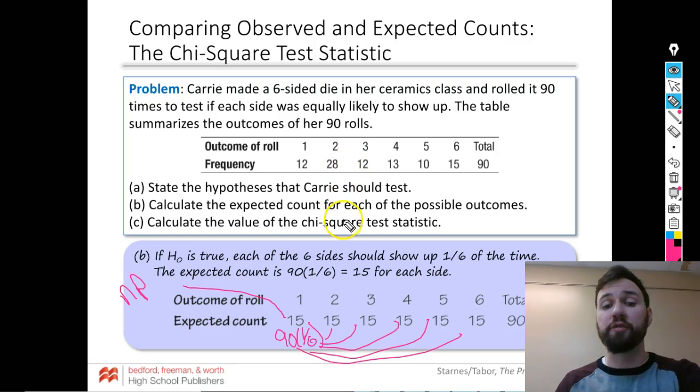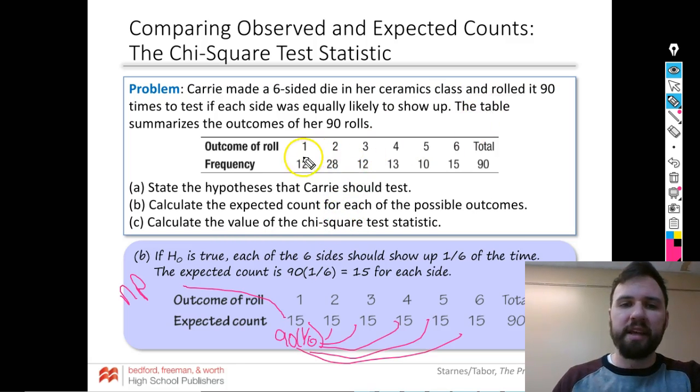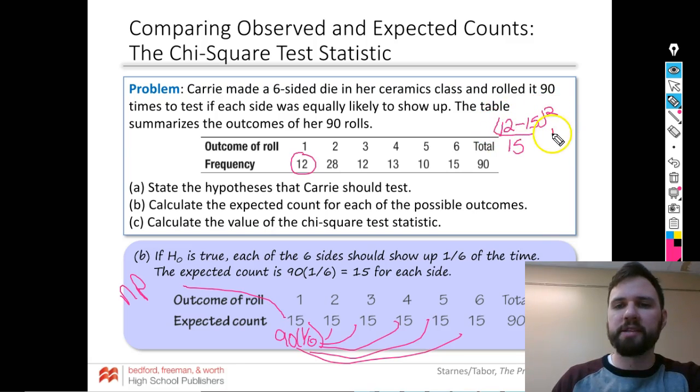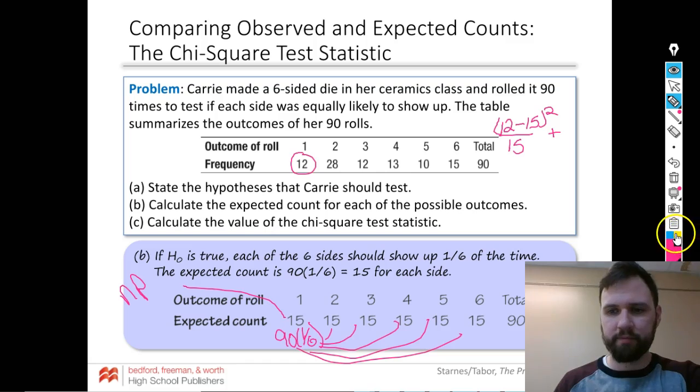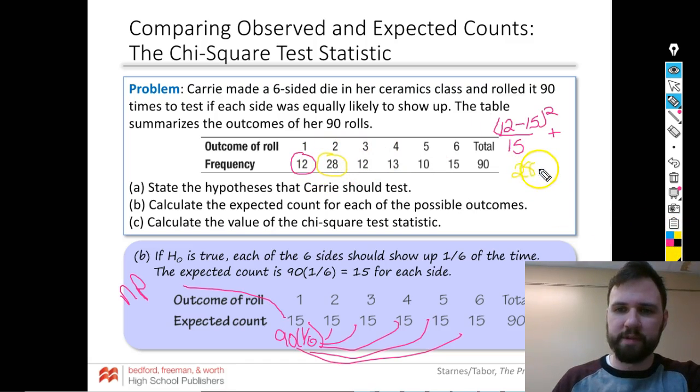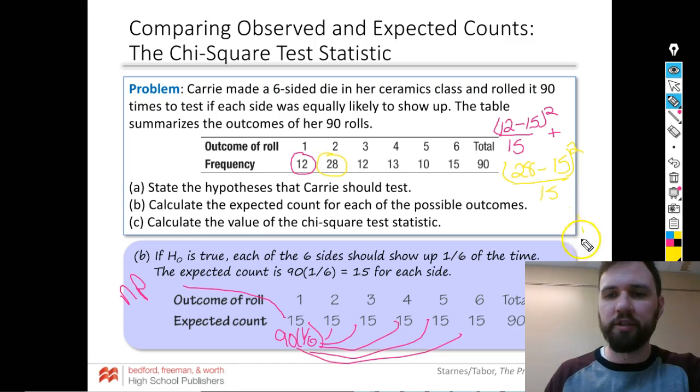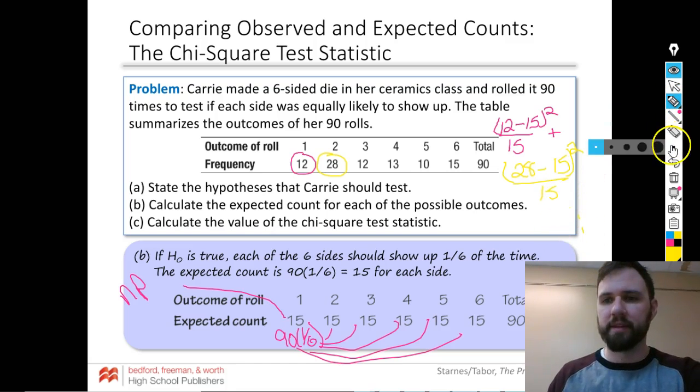Now to do chi-squared, I'm going to take each one, my observed minus my expected over my expected, squared, plus my observed minus your expected over expected squared, so on and so forth, right?